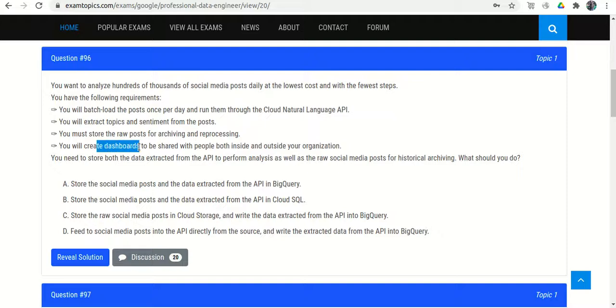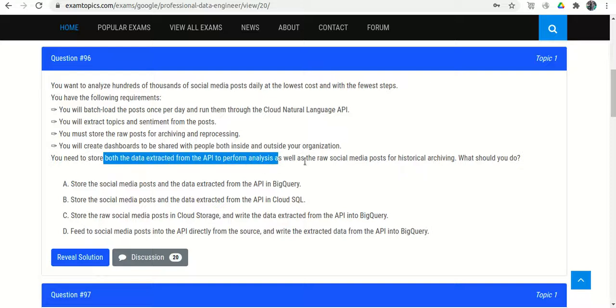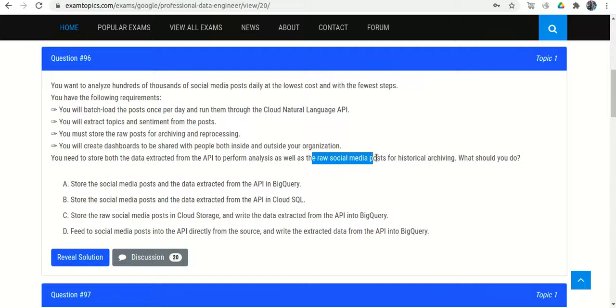You will create a dashboard to be shared with the people. You need to store both the data extracted from the API to perform analysis as well as the raw social media posts. So what should you do? The basic query is we need to analyze the social media posts with the lowest cost and the fewest steps, but the requirement is we need to store both the raw data as well as the extracted data.